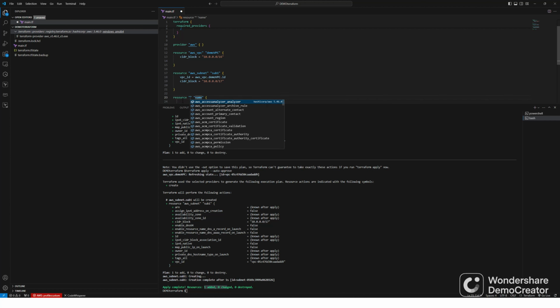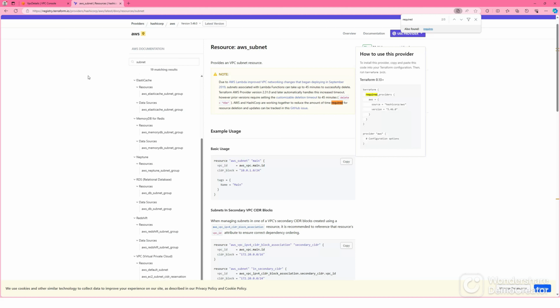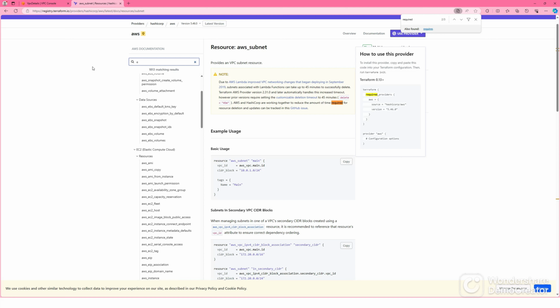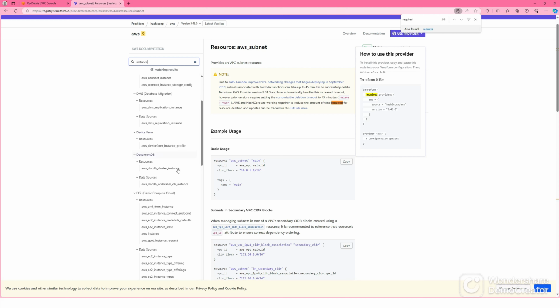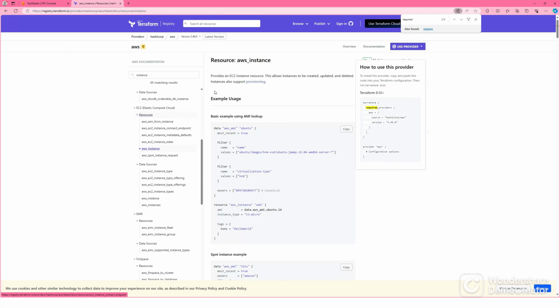Resource. Under that is the resource type. All you gotta do is go here and type EC2 or instance. So Elastic Compute Cloud resource is aws_instance. The resource type is aws_instance.